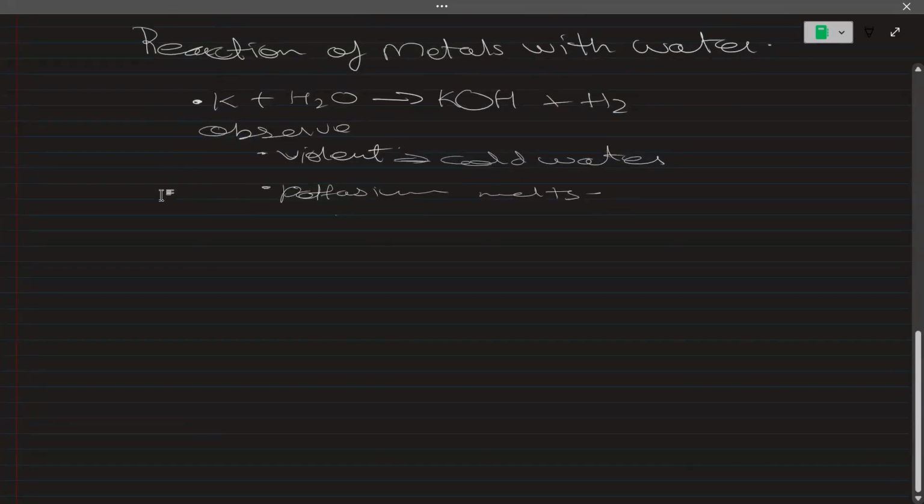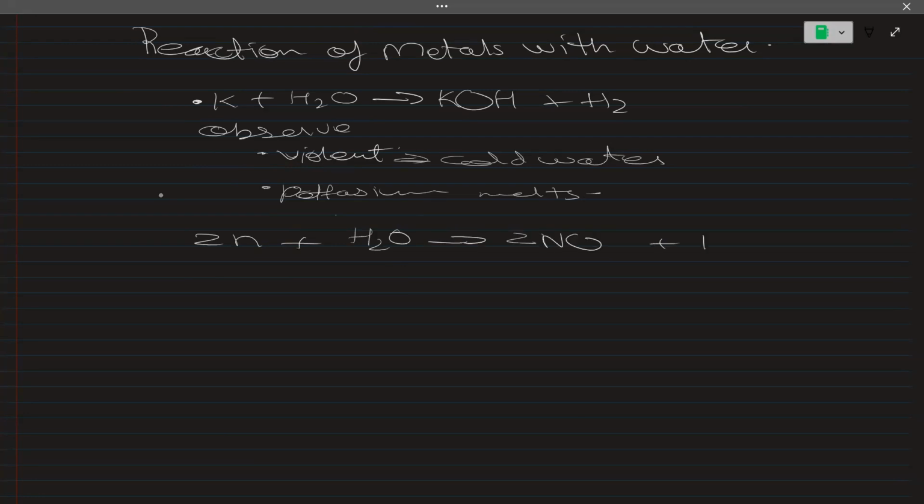And when we react a little less reactive metal with water, like for example zinc, Zn plus H2O gives ZnO plus H2.